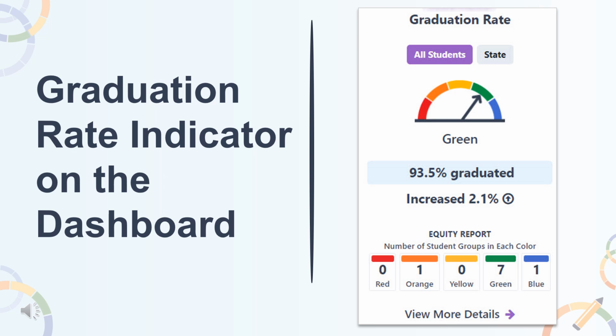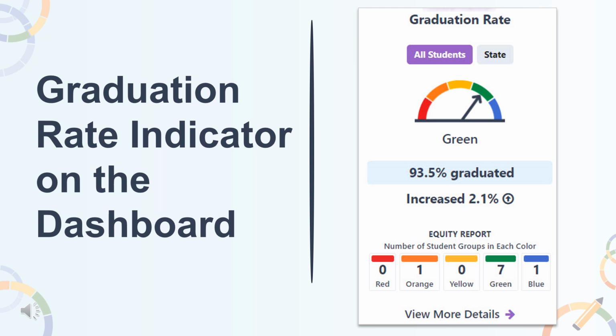Additionally, we see that the current year status is listed as 93.5% graduates. The card also indicates whether the status changed from the prior year, and it shows here that it increased by 2.1 percentage points. The equity report at the bottom of the card shows the number of student groups in each of the performance levels or colors for a particular school or LEA.